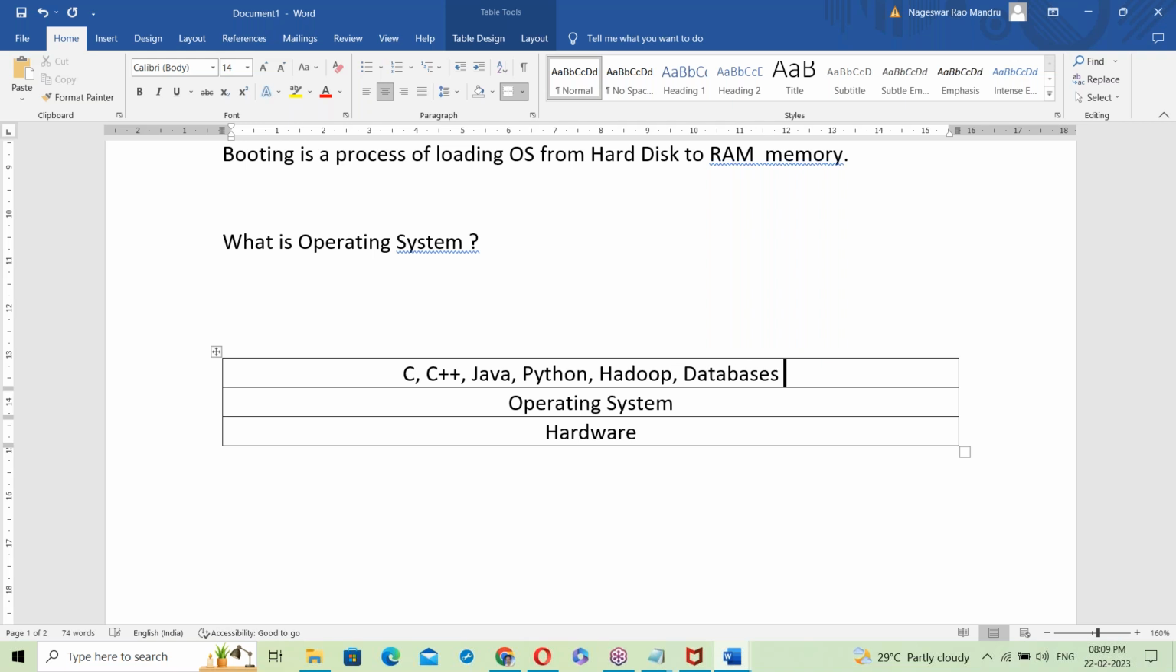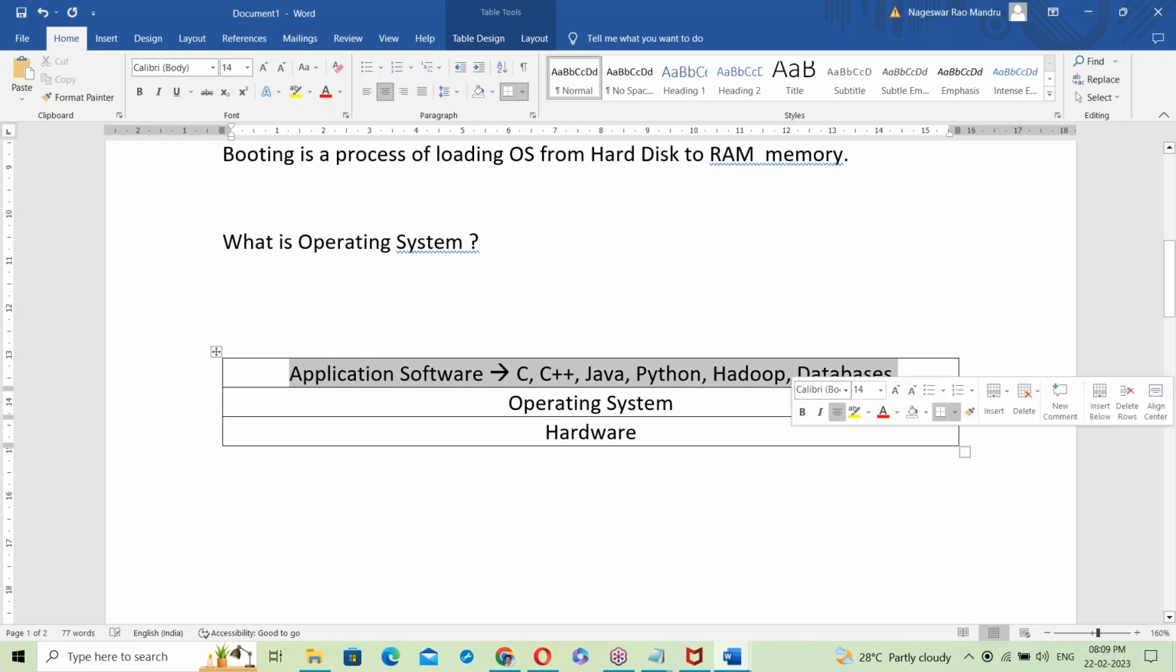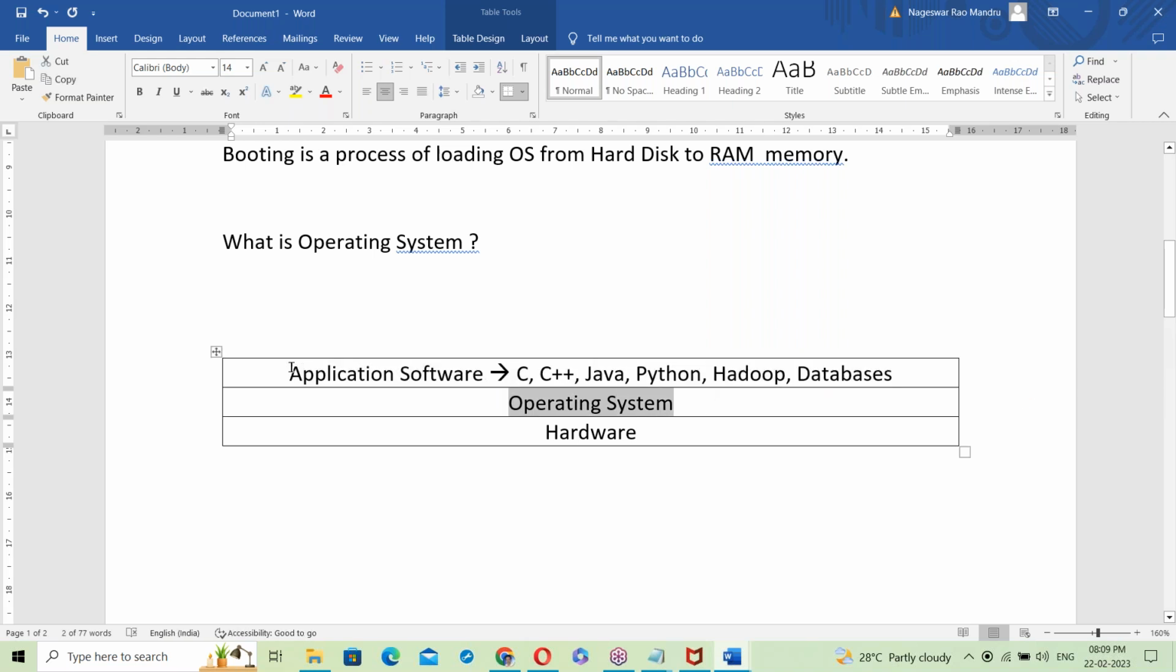For all of these things, who is required? All these are application softwares. See, all these application softwares are running on top of the OS.